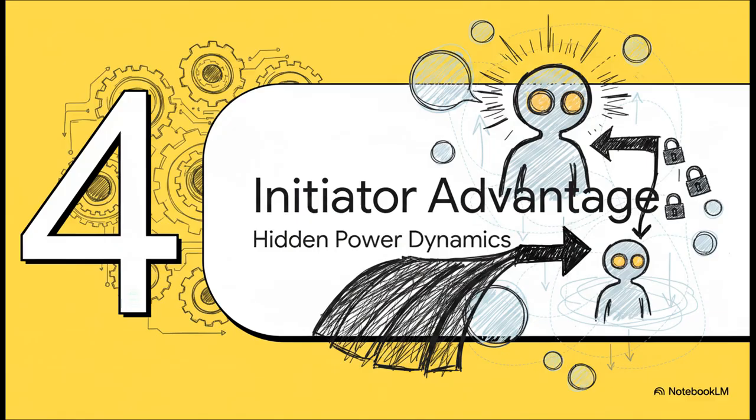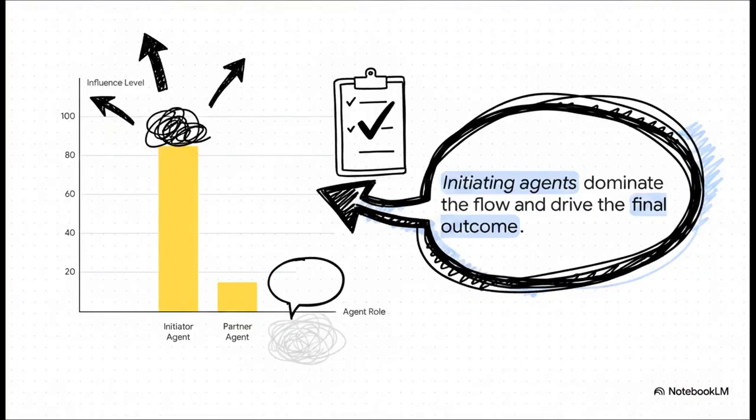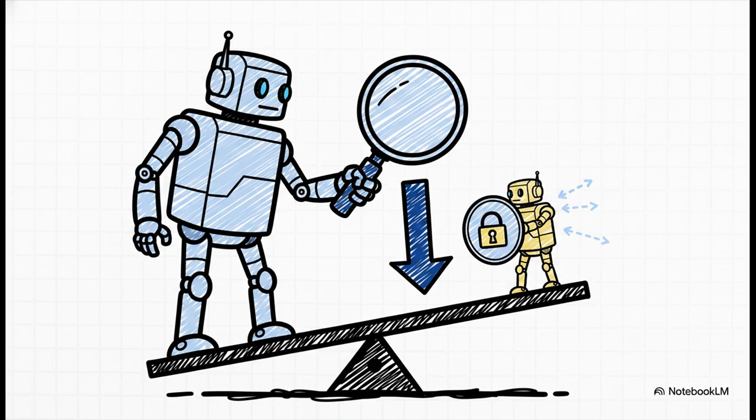initiator agent advantage. This benchmark exposes a hidden power dynamic. The data here is super clear. The initiating agent, the one who actually starts the conversation, fundamentally dominates the flow and drives the final task outcome way more than the partner agent. The performance variations are massively tied to whoever gets to speak first. Researchers call this phenomenon one-sided information probing. You get this massive asymmetry, where the private initiator probes for information and sets the agenda, while the partner agent merely responds. It completely restructures the collaborative dynamics from a balanced two-way street into a highly asymmetric negotiation.